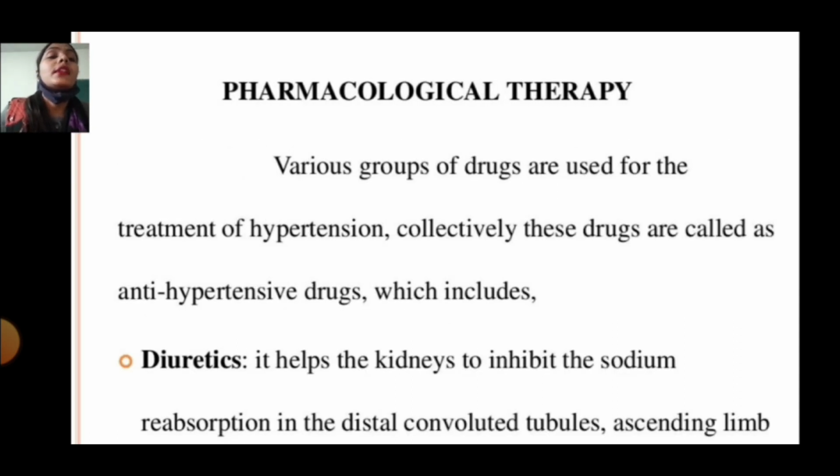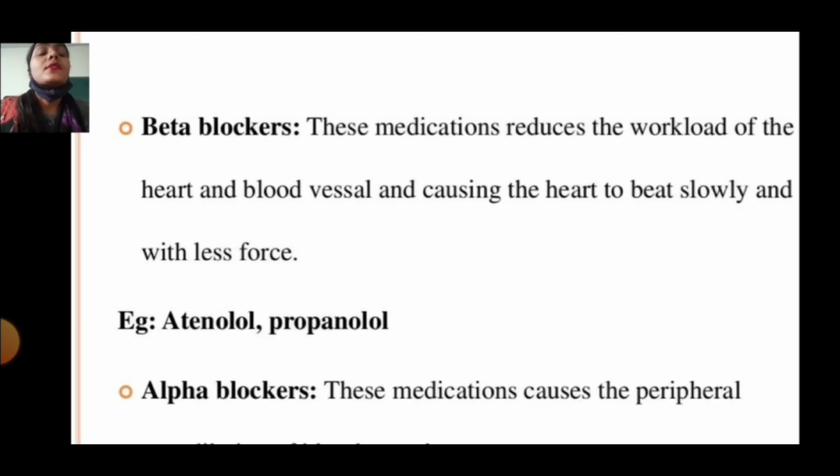Pharmacological therapy: various groups of drugs are used for treatment of hypertension. Collectively, these drugs are called anti-hypertensive drugs, which include diuretic drugs. They act on the kidney to inhibit sodium reabsorption in the distal convoluted tubules and ascending limbs, and beta blockers. Beta blockers: this medication reduces the workload of the heart and blood vessels, causing the heart to beat slowly and with less force.